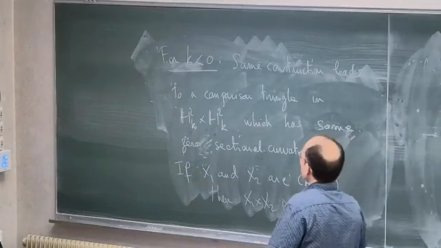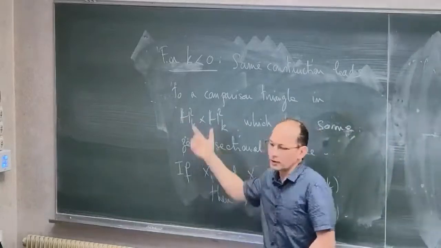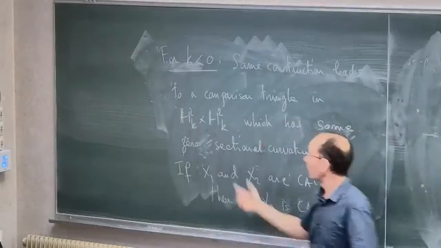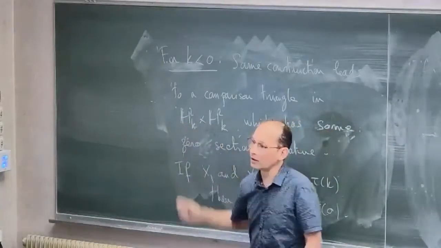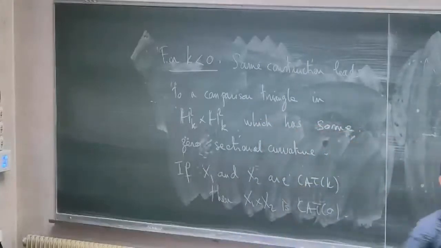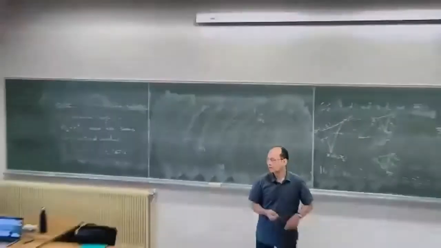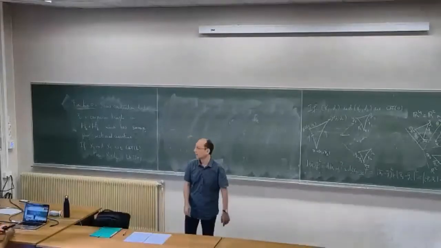And this comes from the fact that when you take the product, if you take a geodesic in this factor, H2K, and another one here, you get in H2K cross H2K the product of the two geodesics. And the geodesic is just isometric to R, so the product is isometric to R2, and you have some zero curvature plane in H2K cross H2K.